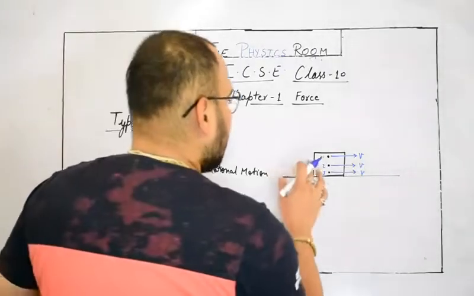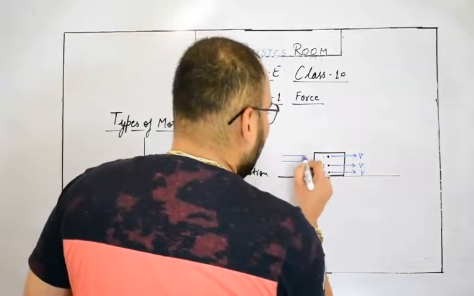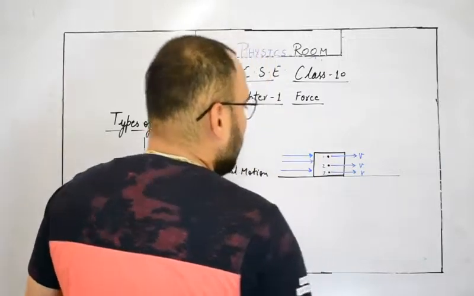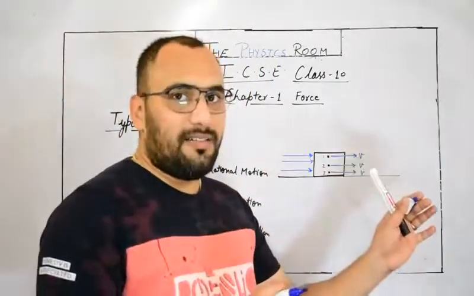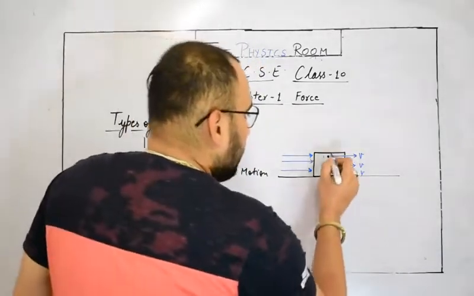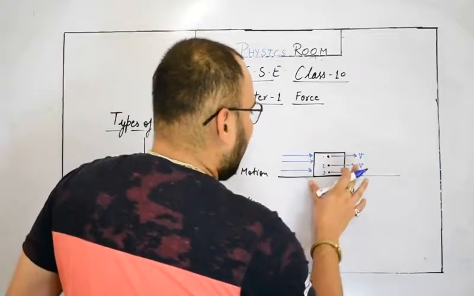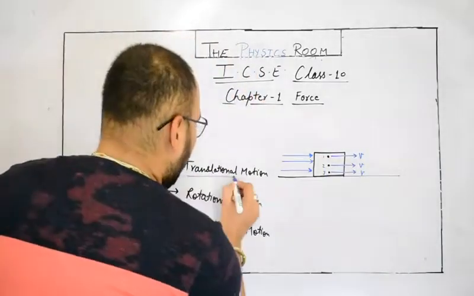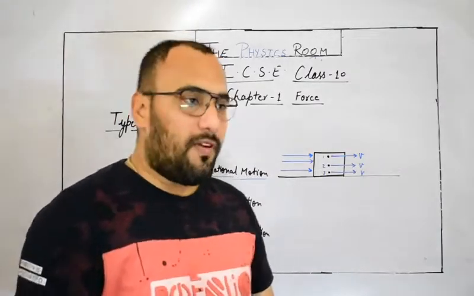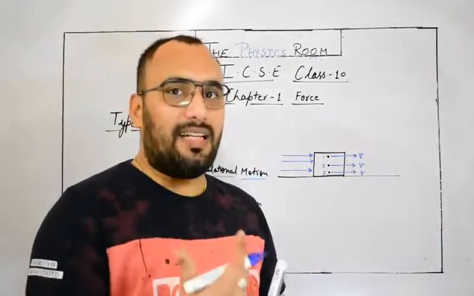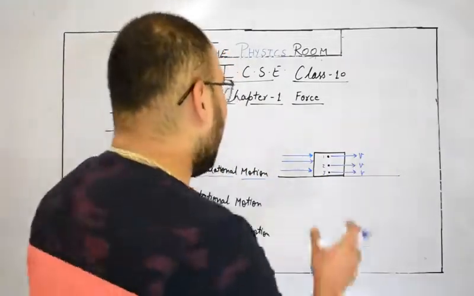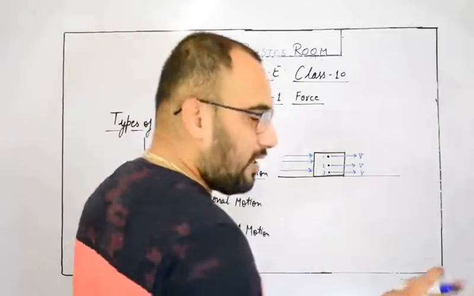It means the force exerted on the body is the same for each and every particle, and the body is being accelerated in the same direction by every particle. This type of motion is called translational motion. Simply, whenever we push a table on the floor, all the particles inside and on the table move in the same direction with the same velocity. That type of motion is simply called translational motion.